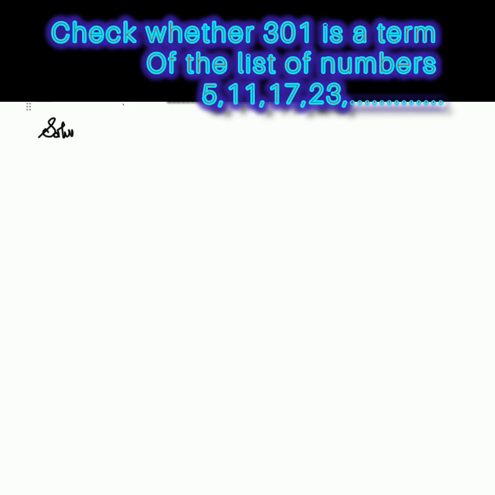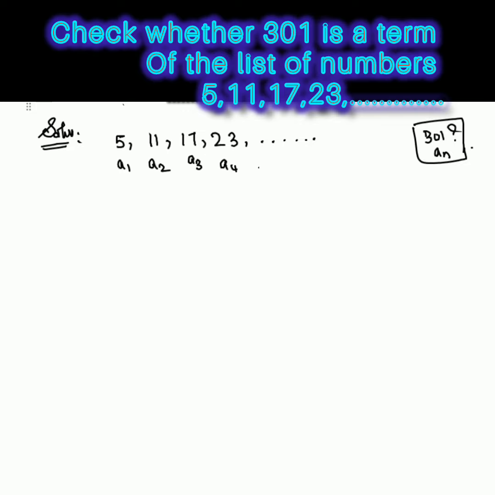Check whether 301 is a term of the list of numbers 5, 11, 17, 23. So check whether 301 is an a_n or not. Here a1, a2, a3, a4.